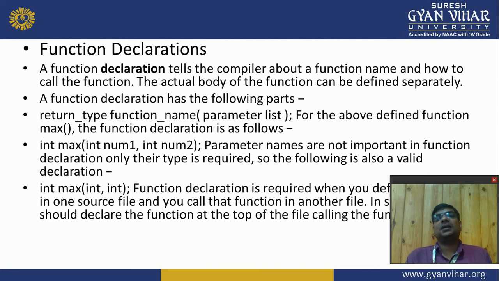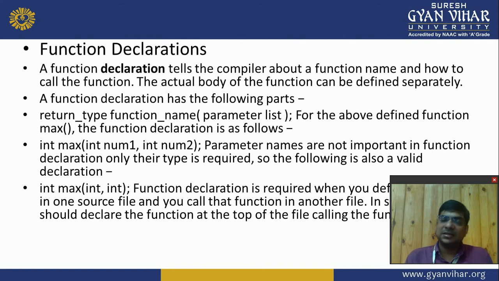Now function declaration. A function declaration tells the compiler about a function name and how to call the function. The actual body of the function can be defined separately. A function declaration has the following parts: return type, function name, parameter list. For the above function max, the function declaration is as follows. Here the first int is the return type, meaning the output is an integer which is sent to another function or another code.